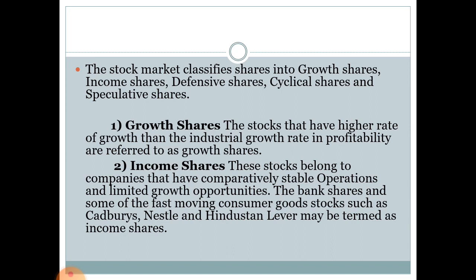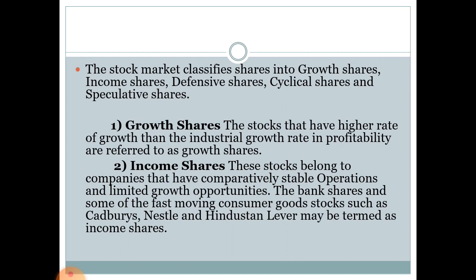The stock market, or we can say the share market, classifies shares into five different types: the growth, income, defensive, cyclical, and speculative shares. First, we will talk about growth shares. The stocks that have a higher rate of growth than the industrial growth rate in profitability are referred to as growth shares.